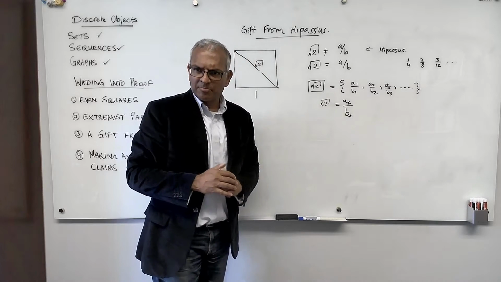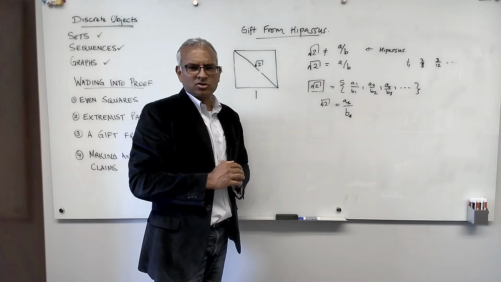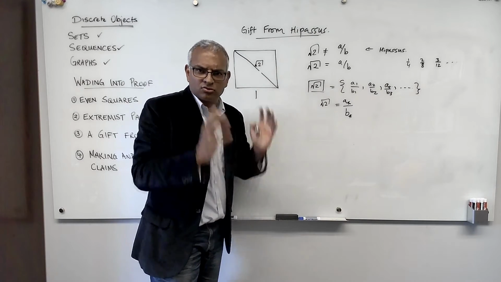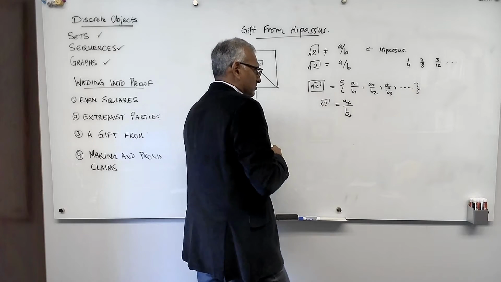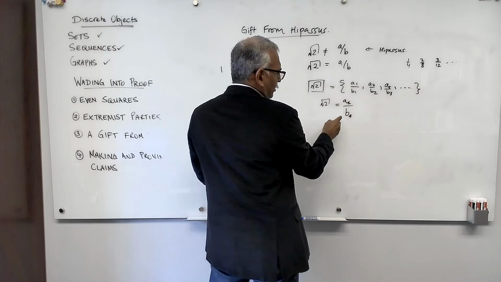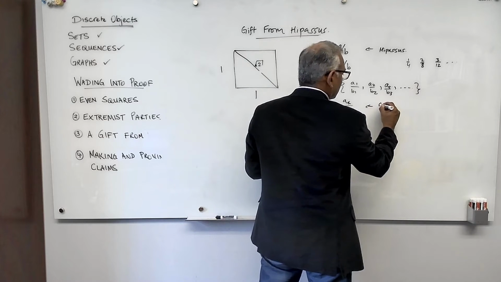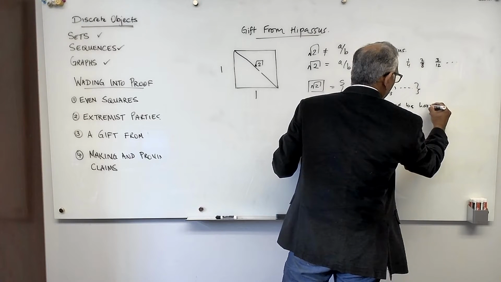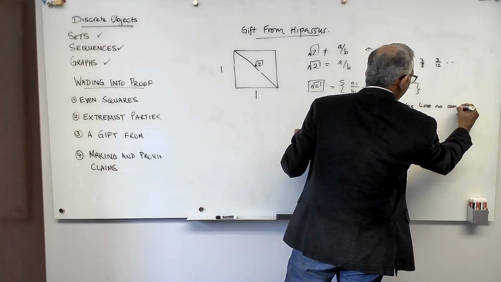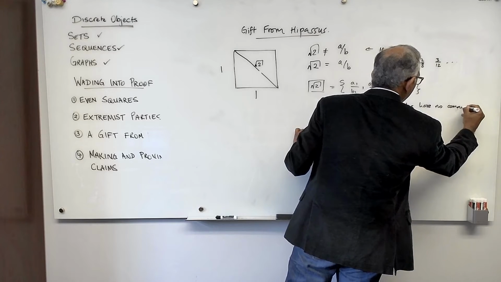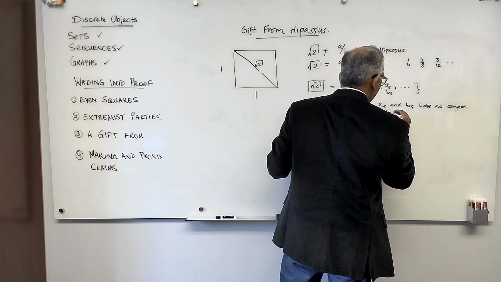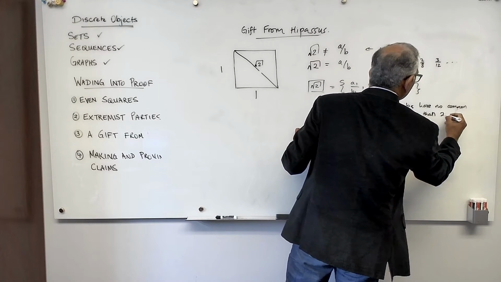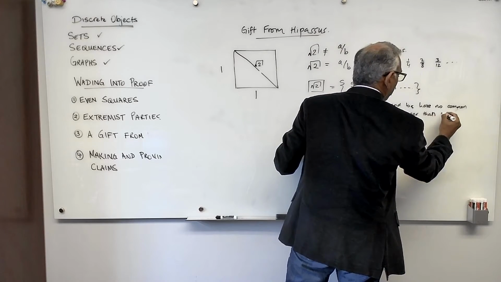And now this is where Hippasus really enters and shows Pythagoras that it's not Hippasus himself who's full of, you know what I mean, it's Pythagoras who's full of, you know what I mean. So Hippasus goes as follows. Well, if b star is the minimum possible, it means that a star and b star have no common factors bigger than 1.